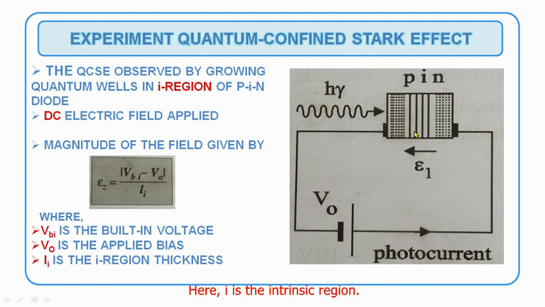Here I is the intrinsic region. It is between P and N region. In this intrinsic region, we are constructing quantum wells and applying reverse bias. Strong DC electric fields can be applied in the growth direction.